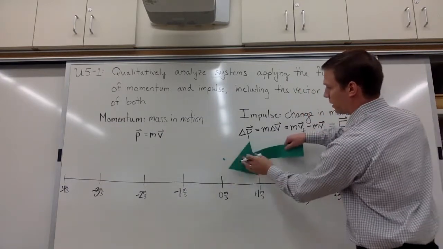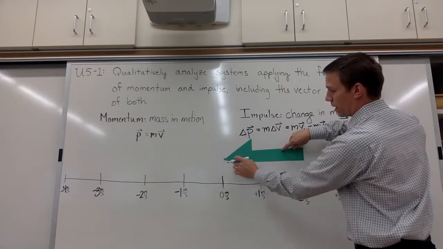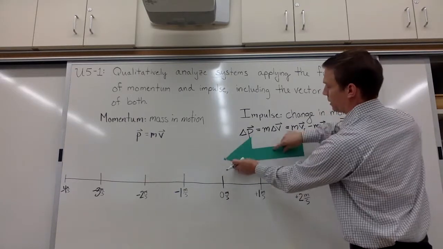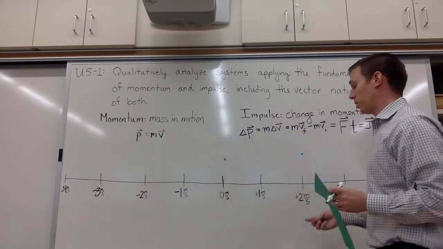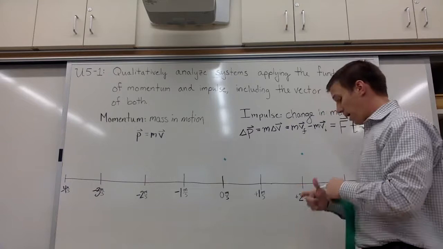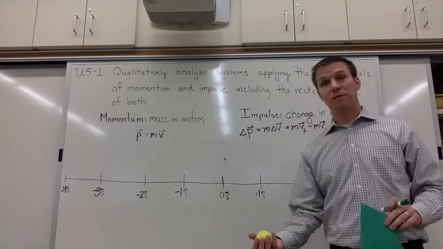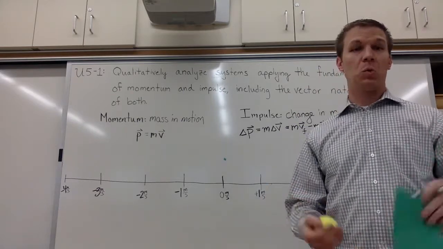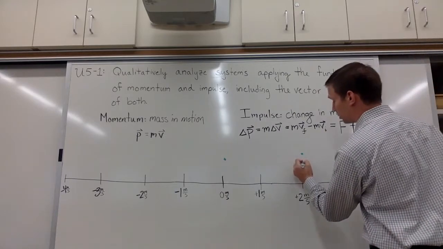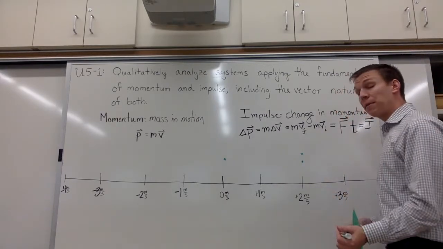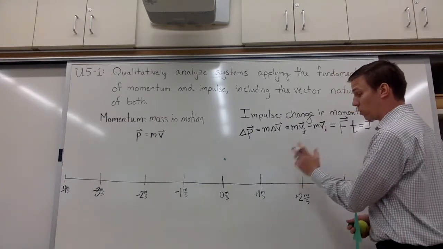So if we look at this on a number line, the fancy arrow here, 2 meters per second to 0. We'll call downward positive for this. So the change of velocity was 2 to the left on our number line, or -2. Now the ball bounces, notice it comes back up. And so let's say it was going 1 meter per second when it came back up. So the ball started at 2 meters per second going down and ended up coming back at 1 meter per second. The most common wrong answer is to say that was a change of 1 meter per second.